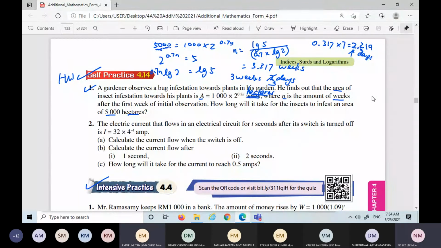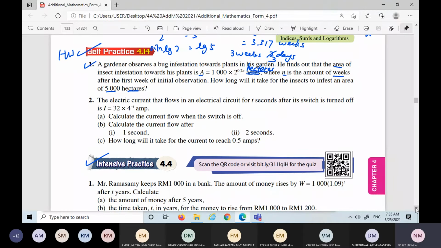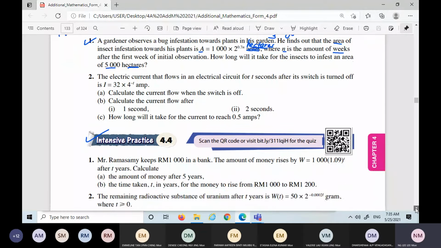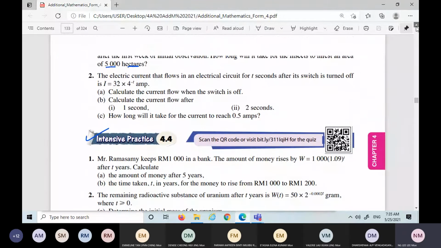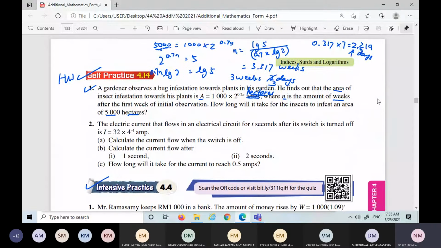Yes. Okay. This is previous chapters. I gave it as homework at the previous lesson. So do you have any questions to ask or not? Practice 4.14 and the intensive practice 4.4. So far nobody WhatsApped me. I will guess actually no questions. Usually if anyone has questions, they will WhatsApp me earlier already.